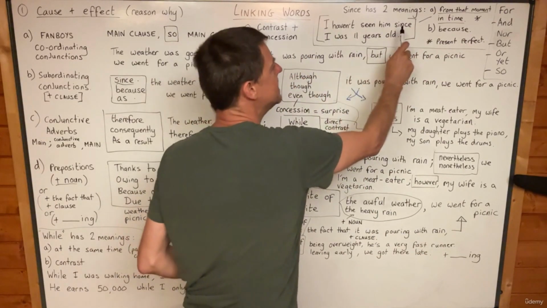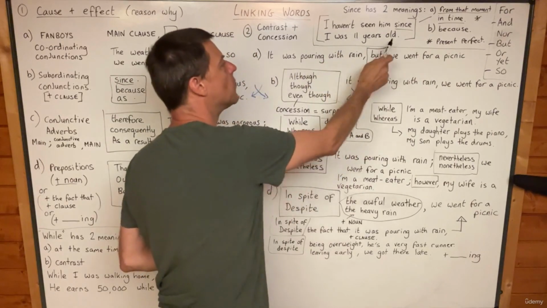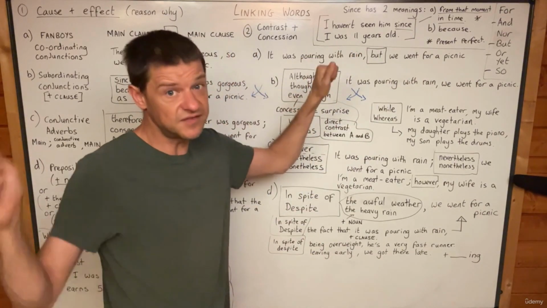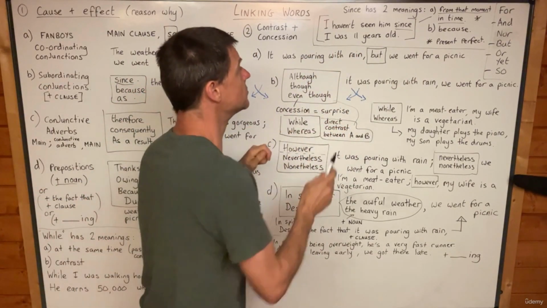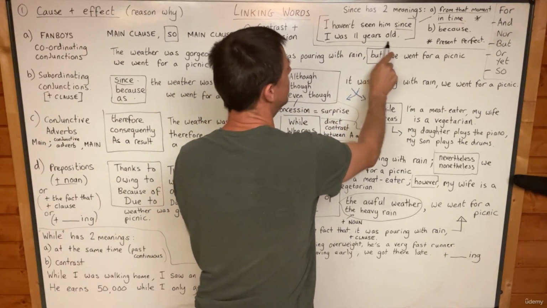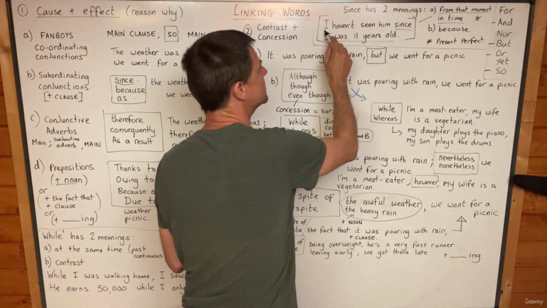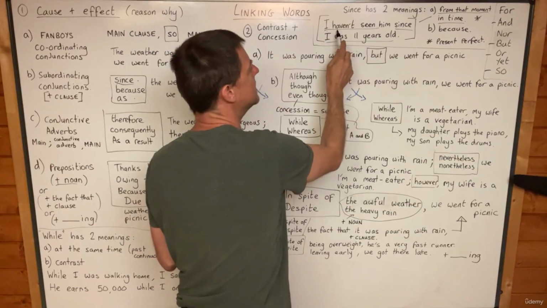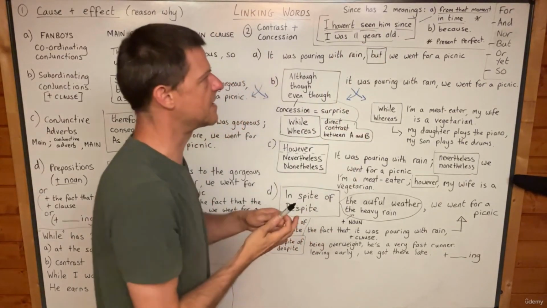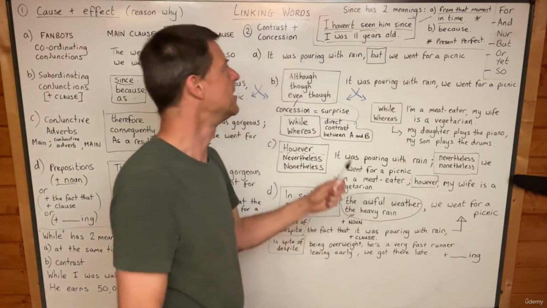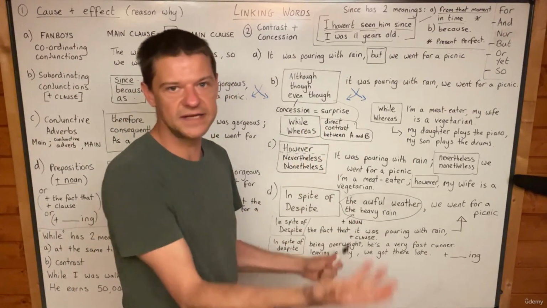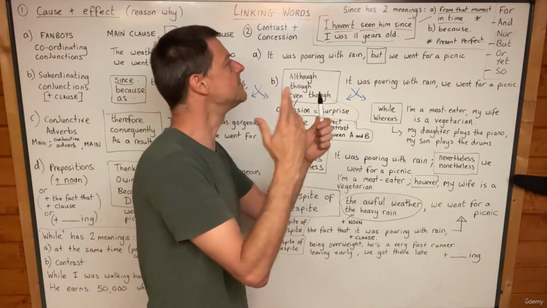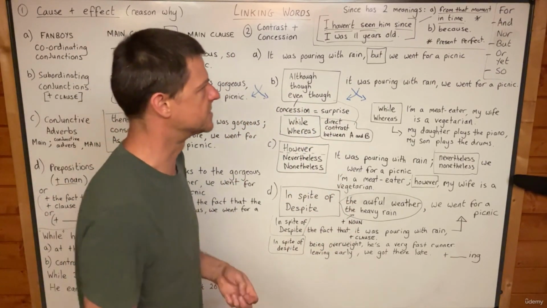I haven't seen him since I was 11 years old. Notice it's still a subordinating conjunction. It still joins this part to the first part, but it's this since where we need present perfect, okay, when it means from that moment in time. I haven't seen him since 1994. I haven't seen him since I was 11 years old, okay?